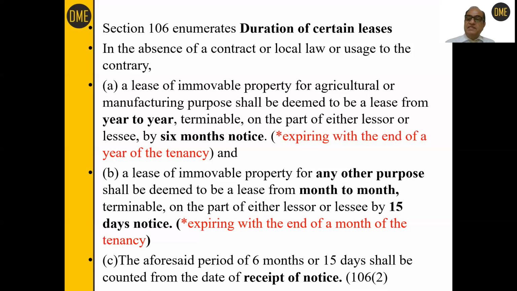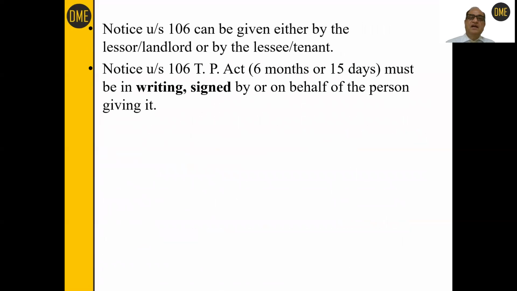Now this period of 6 months in case of agriculture or manufacturing purposes lease, and the period of 15 days, has to be counted from the date of receipt of the notice by the other party. It is not the date of notice. It is the date of receipt of the notice by the other party from which the period of 6 months or the period of 15 days shall be reckoned. So we have seen, dear students, that notice under section 106 of the TP Act can be given either by the lessor, that is landlord, or by the lessee, that is the tenant.